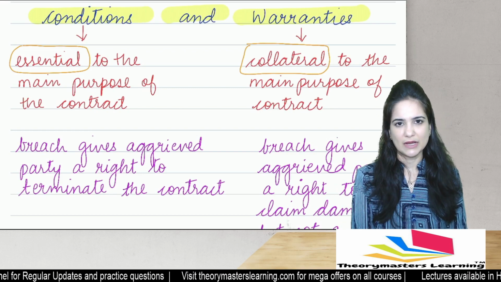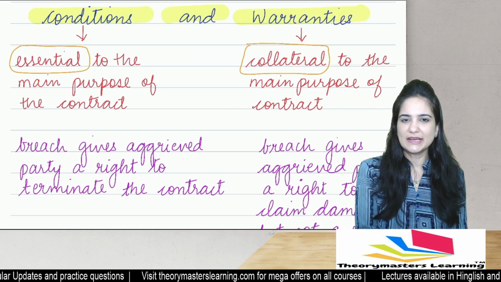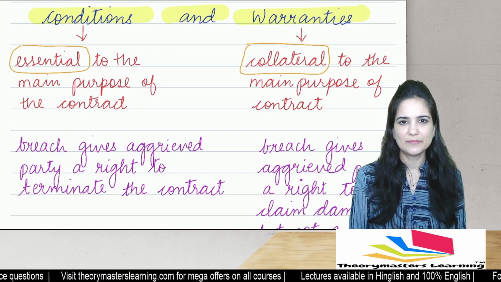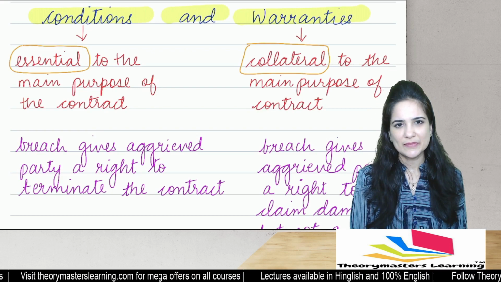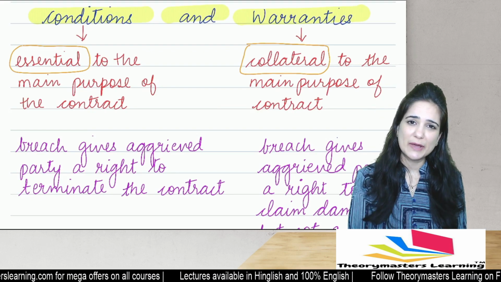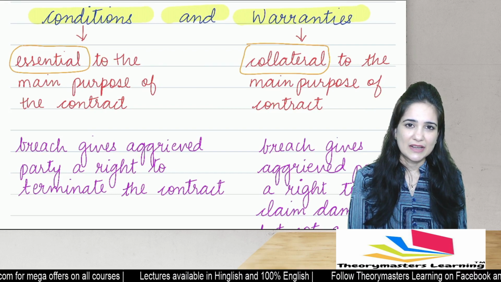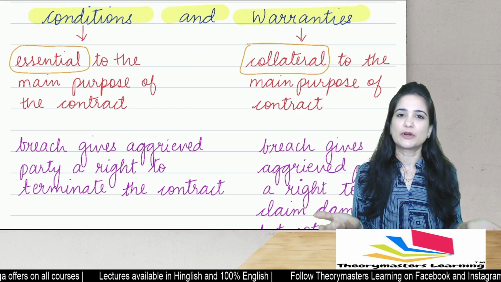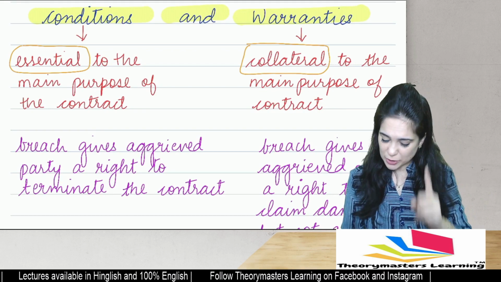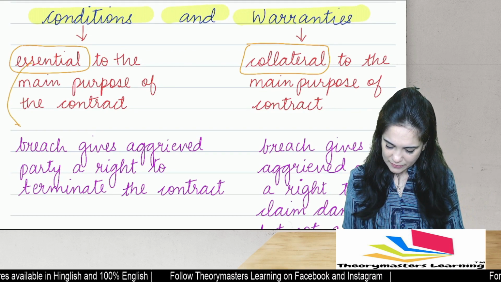Now I thought that he is dealing in these goods since a very long time. He has better knowledge than me. I purchased Nano and I went on the tour. It is not at all suitable for my purpose. The very purpose for which I wanted to buy the car, that is not satisfied. There is breach of condition.